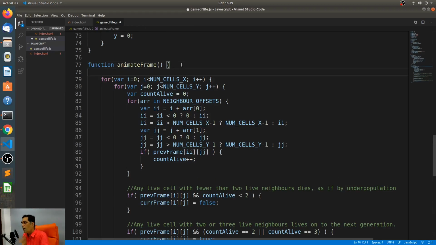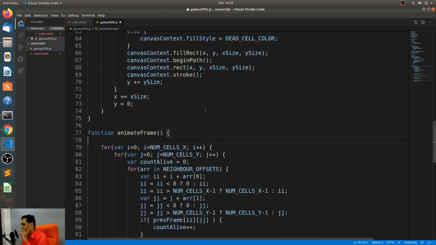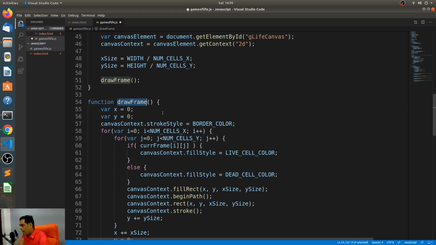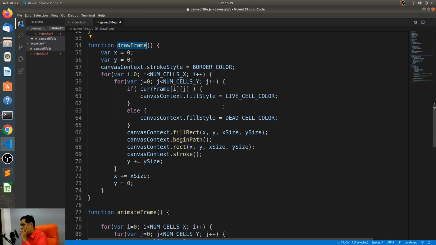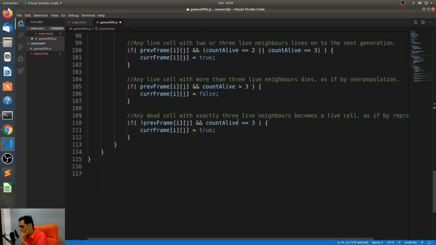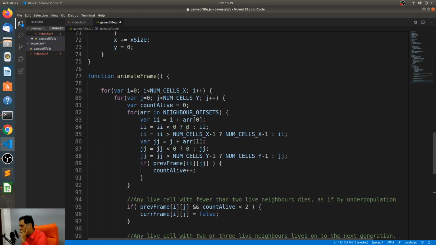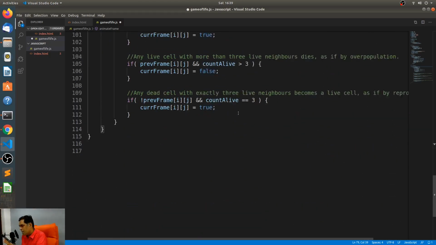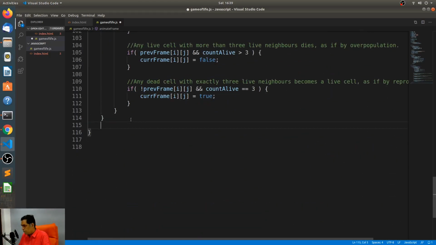We have plugged in all of the rules over here. We've done the animate frame, and we also have a draw frame, so we do have everything set. At the end of this animate frame, once the loop and the determination of the rules has been complete, all I have to do is call draw frame.